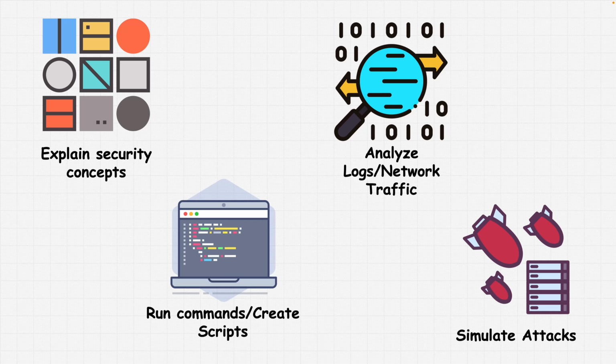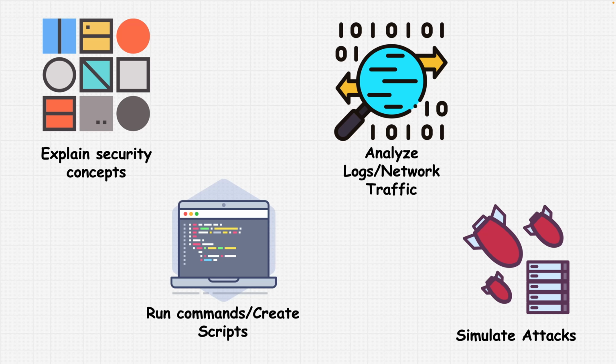tool in general. And lastly, we can simulate attacks for learning. You can tell ChatGPT to go step by step through any type of attack that you want. For example, let's say there is a device on your network and it's vulnerable to a certain FTP vulnerability. You can tell ChatGPT to give you all the steps to exploiting that specific vulnerability, and it will do so. Now, of course, it won't always be correct what ChatGPT outputs to you, but you can always alter the commands and code that ChatGPT gives you to make it work.